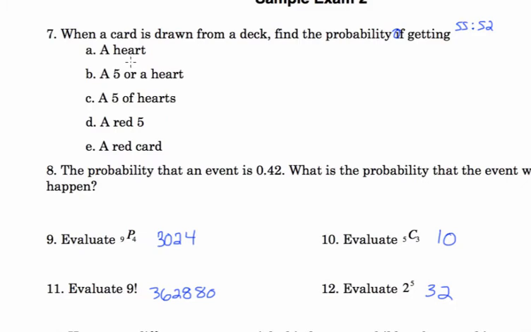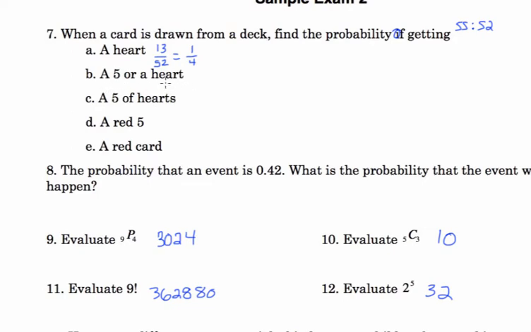When doing this problem, I would have my green formula sheet out and be looking at the sample space, at the list of the deck of cards. It's the probability of getting a heart. You count up, there are 13 hearts out of a total of 52 cards, 13 out of 52, which reduces to 1/4.